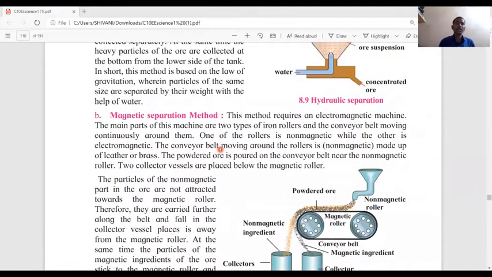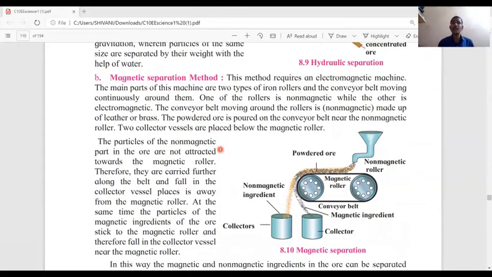The third gravitation separation method is the magnetic separation method. This method requires an electromagnetic machine. The main parts of this machine are two types of iron rollers and a conveyor belt moving continuously around them. One of the rollers is non-magnetic while the other is electromagnetic. The conveyor belt moving around the rollers is non-magnetic, made of leather or brass.